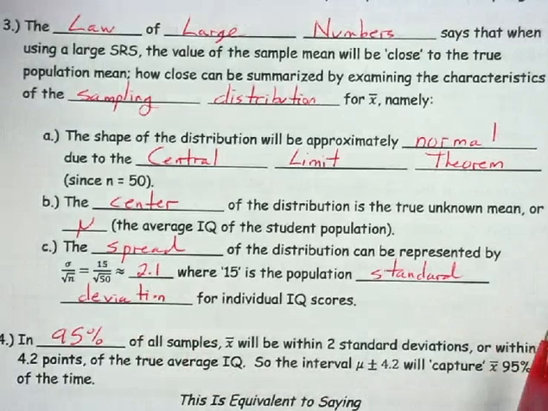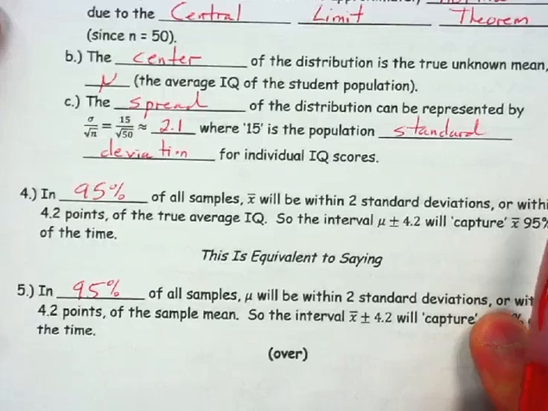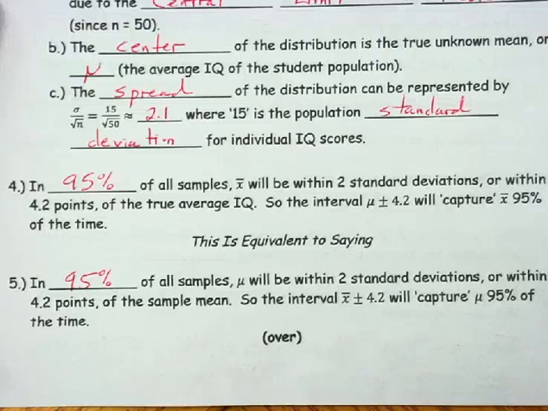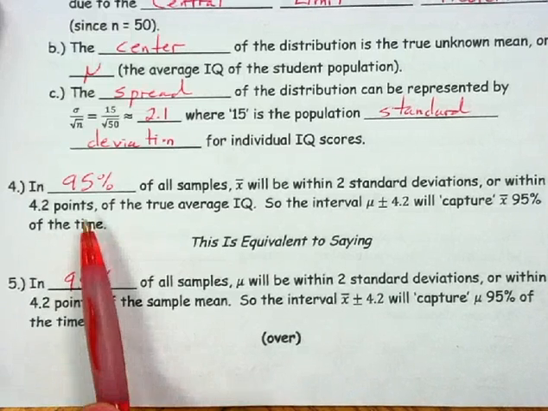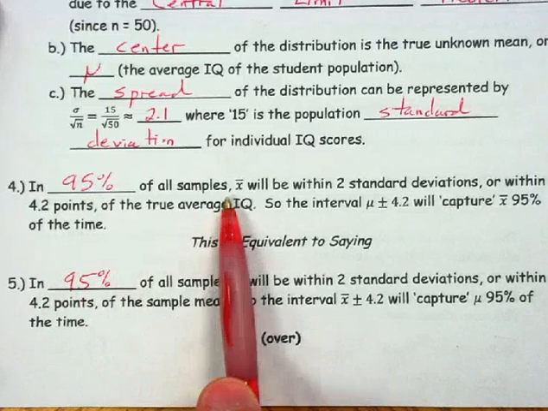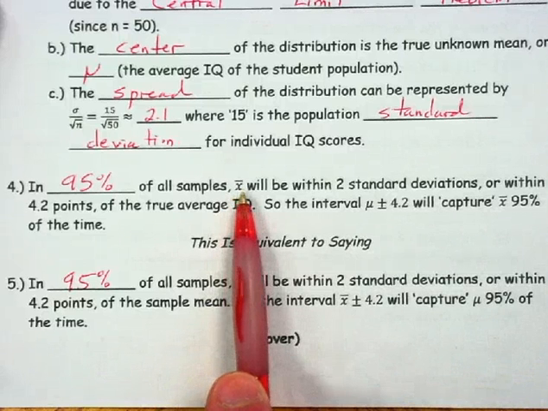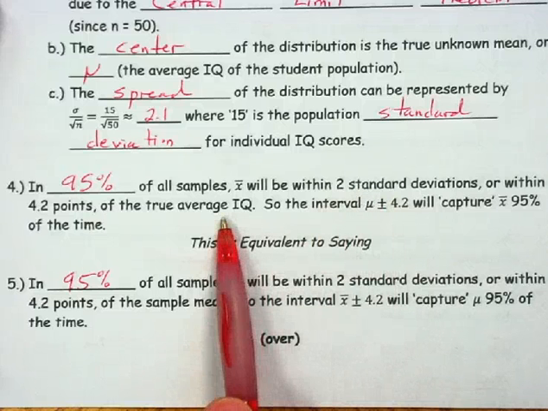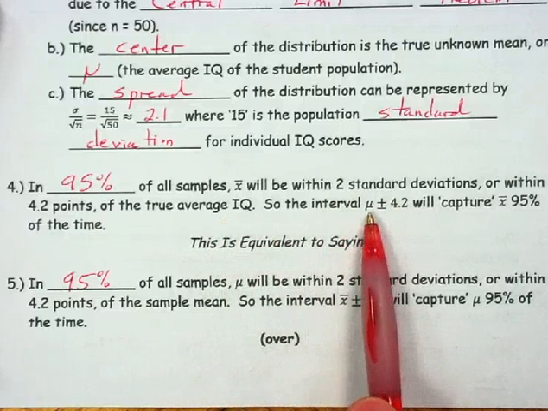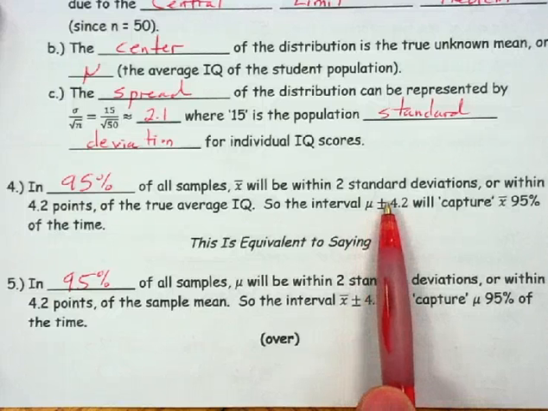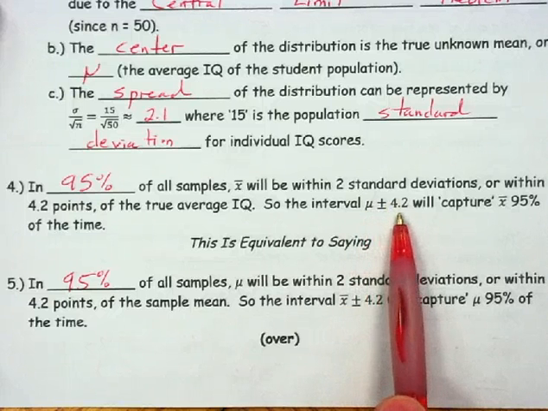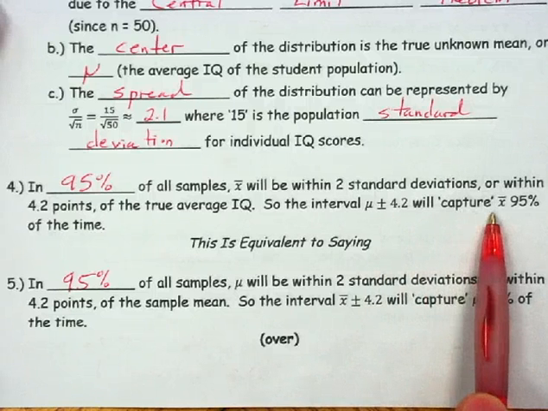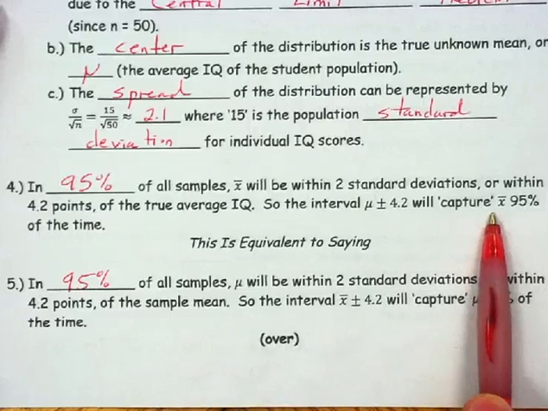Now, one of the most fundamental ideas regarding confidence intervals is this following idea, and it really comes from the 68, 95, 99.7 rule and a generalization of that. So in 95% of all samples, the sample mean will be within 2 standard deviations of the true average IQ. So if we knew the true average IQ and added and subtracted 4.2 from it, that would be 2 standard deviations, that would capture 95% of all of the possible sample means that we might get.